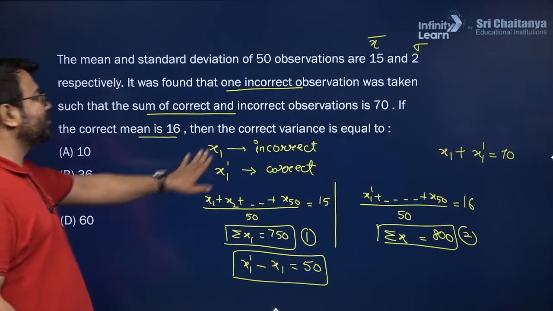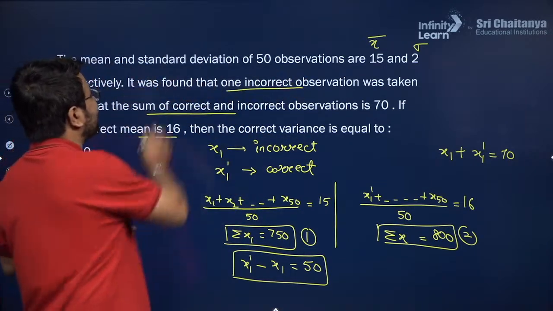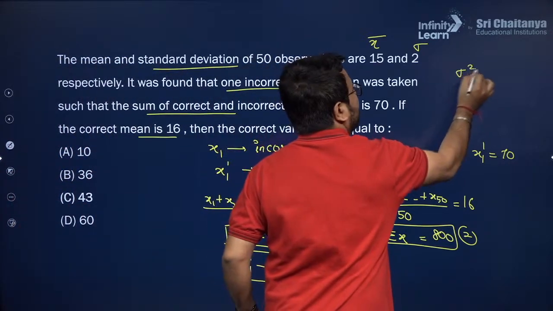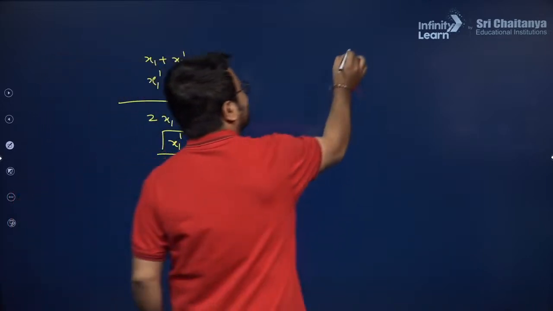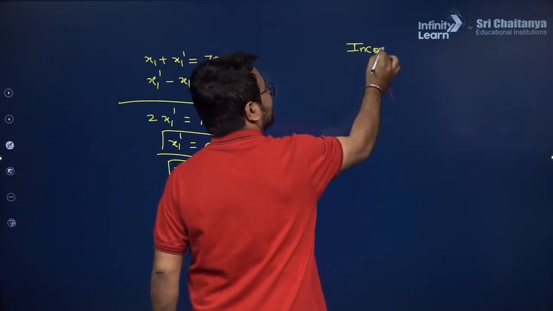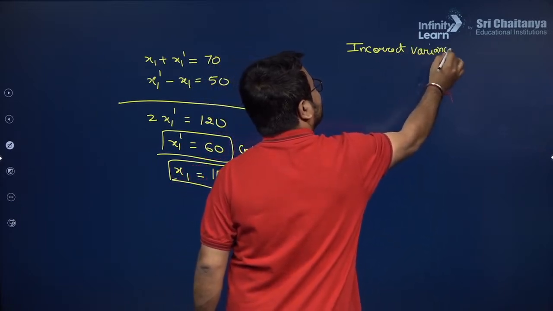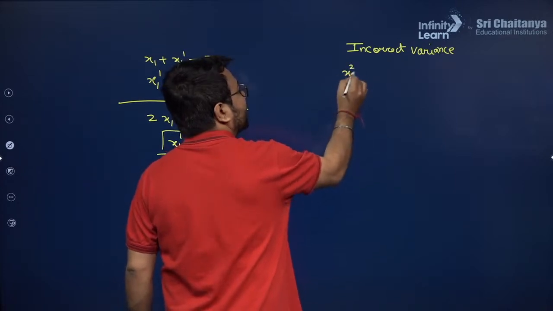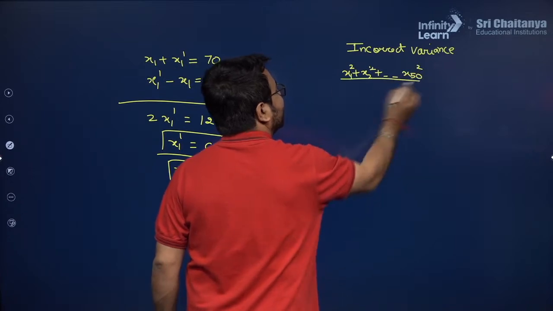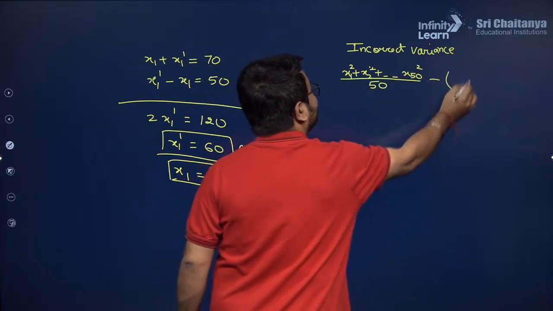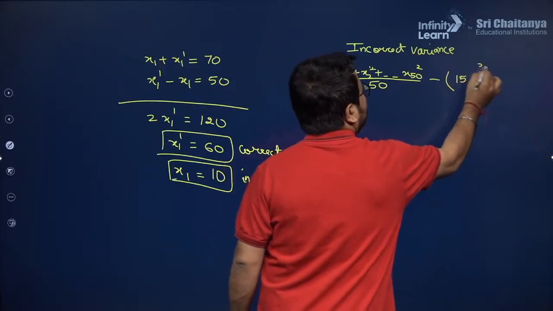So they are asking us to get the correct variance. The incorrect variance was 4, and they are asking you to get the correct variance. Okay, so how to do this? Let us talk about the incorrect variance first of all. In the case of incorrect variance, the variance formula is x1 square plus x2 square up till x50 square, whole divided by 50, minus the square of the mean. The mean was originally 15 in the case of incorrect data, and